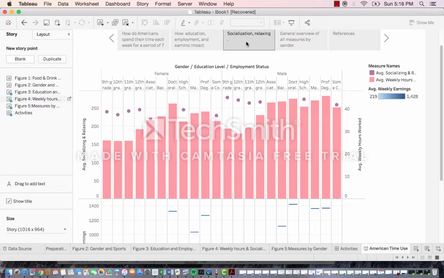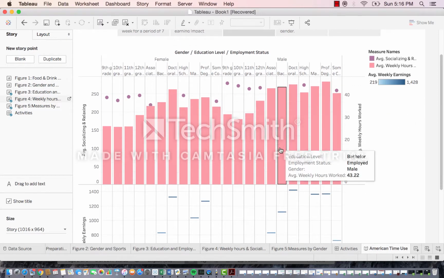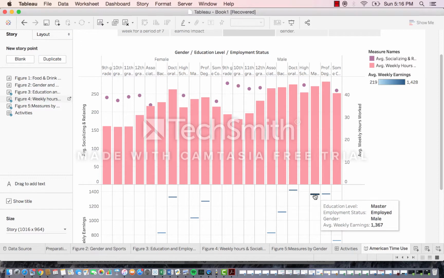The next thing we're going to look at is socialization and relaxing. As you can see, most of the highly educated individuals and those putting in more weekly hours don't have time to socialize and relax. The purple dots show socialization and relaxing, and we don't see any purple dots for male bachelor degree holders, doctoral degree holders or professional degree holders. And we also see that these people earn the most.